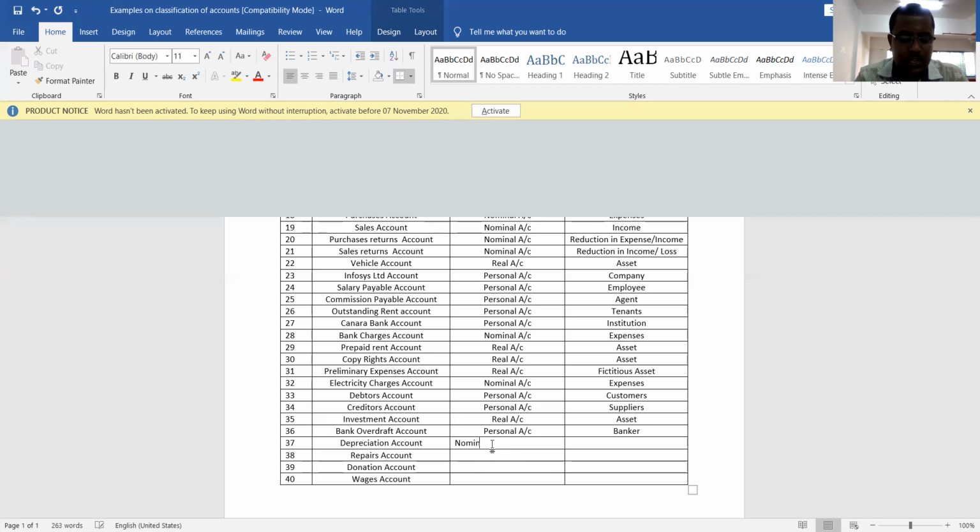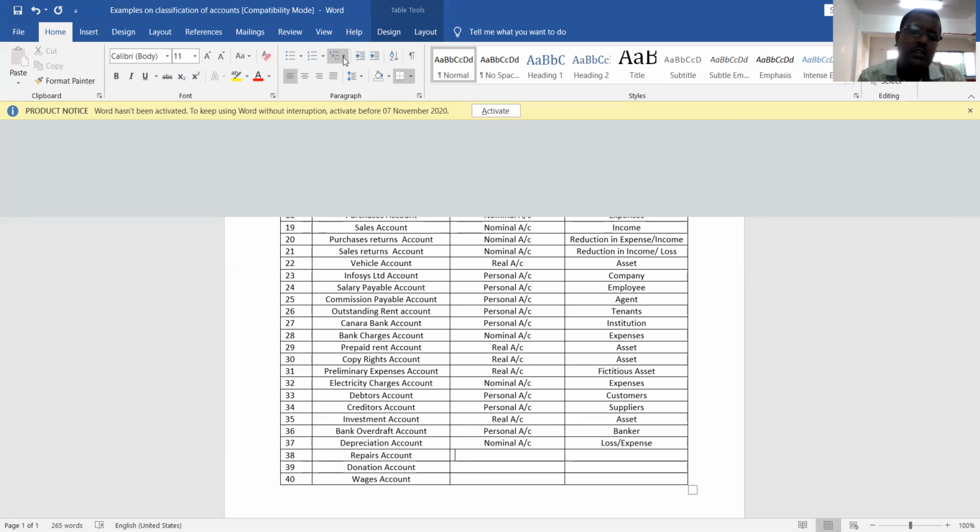So depreciation is nothing but a loss. Since it is a loss, which account is it? It is a nominal account. Depreciation is a nominal account. What is the reason? Because it is a loss, or you can say it is an expense. That is the reason it is a nominal account.